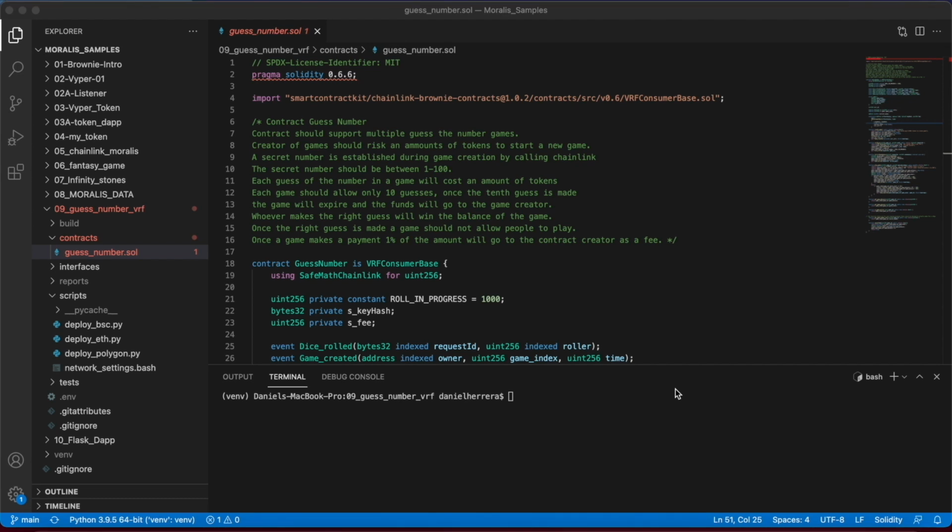We are going to do this in two steps. First, we are going to set up our network, and then we are going to analyze our smart contract, deploy it and play with it.